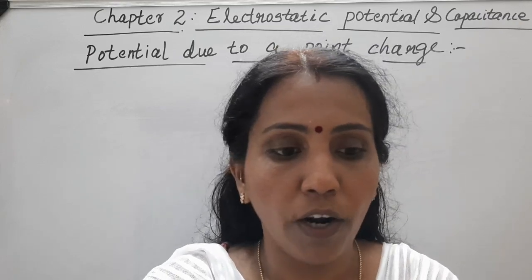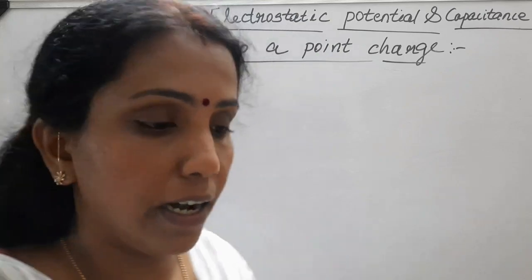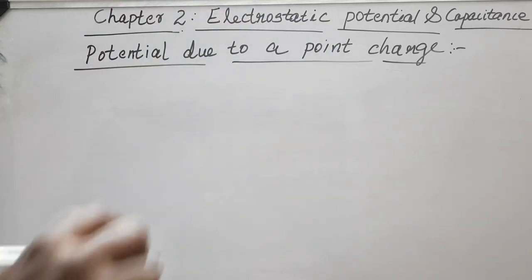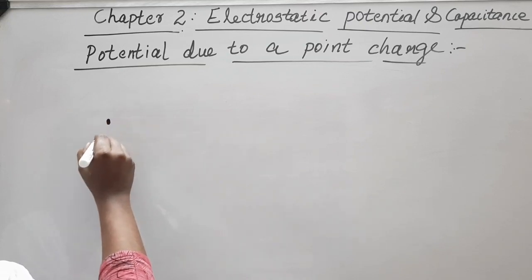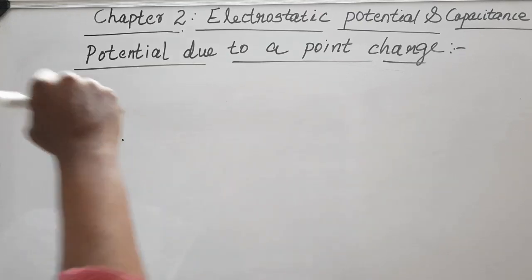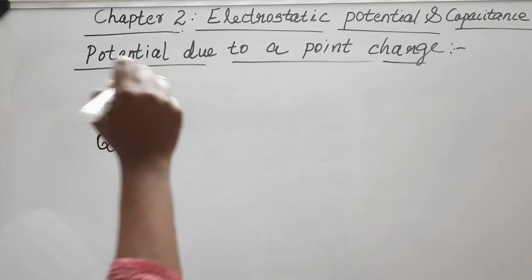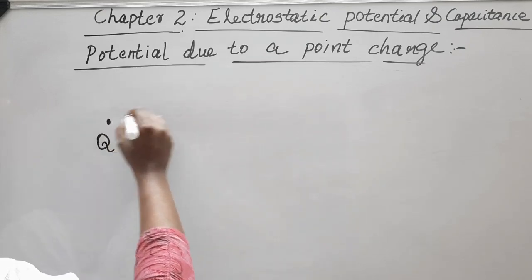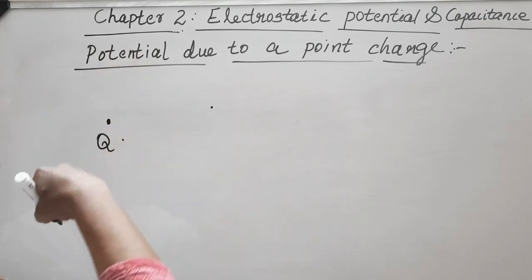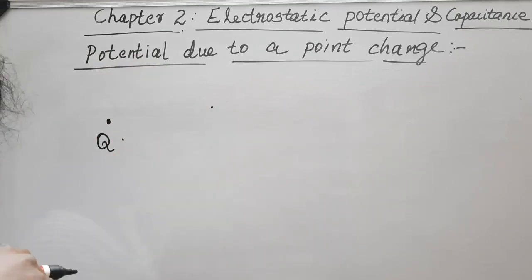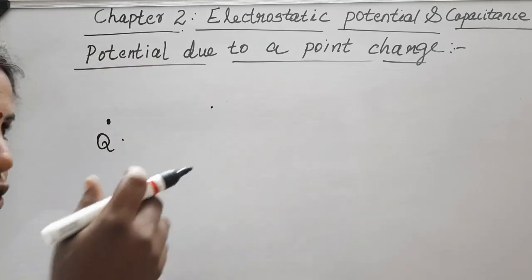So first of all, we have to consider a charge. Okay, so we have a charge Q. Suppose this is the charge Q, whose potential we need to find. Suppose we are going to find the potential due to this charge Q at a point P here. Okay, so for that, how should we consider?